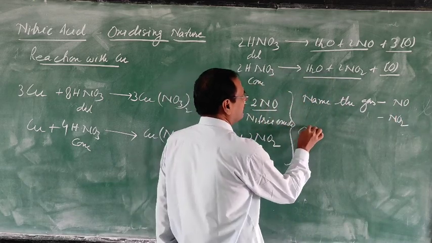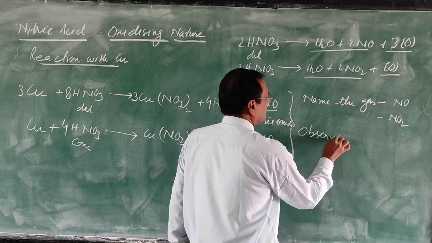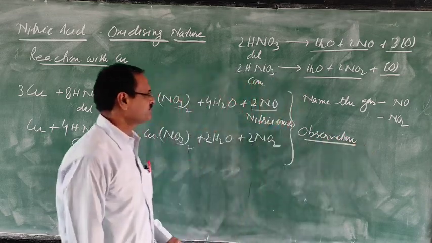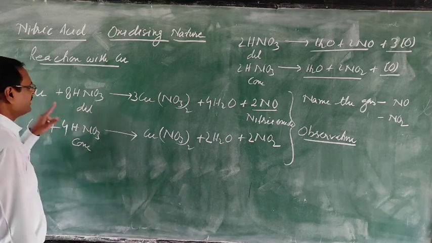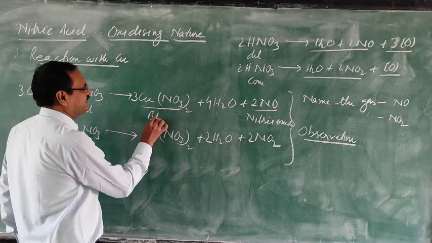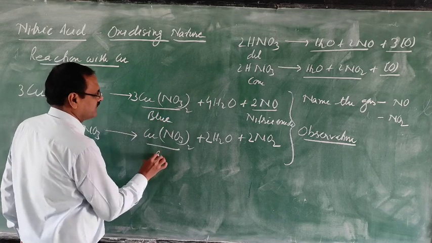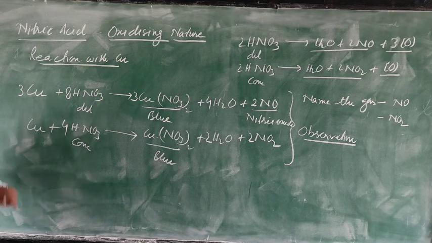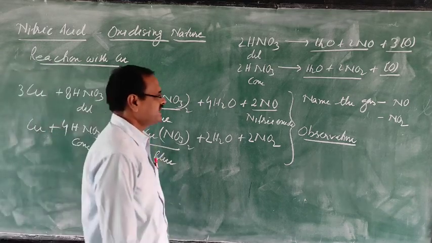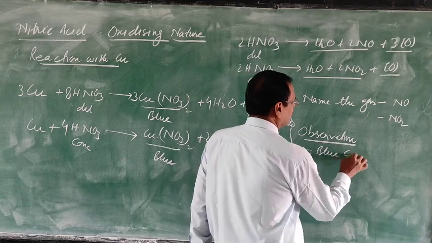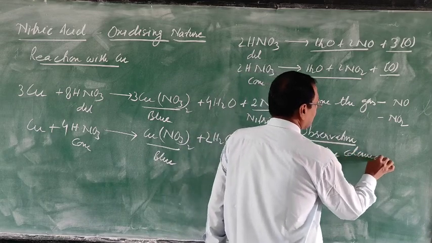Then observation. What do you observe when copper reacts with dilute nitric acid? What is the color of copper nitrate? Blue. So the observation is that a blue colored solution is formed.